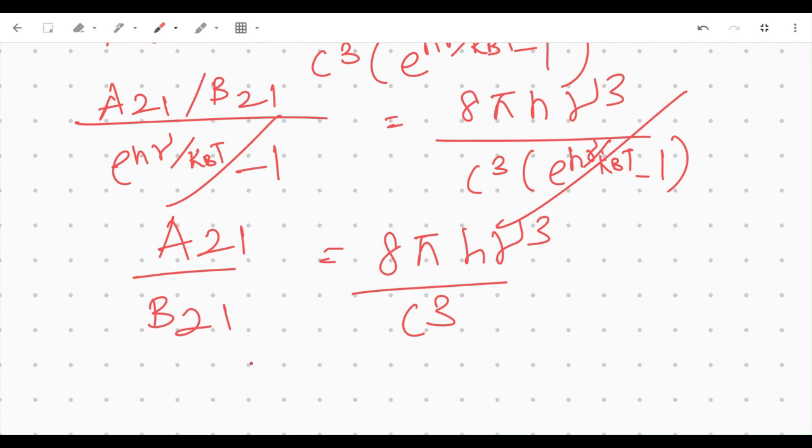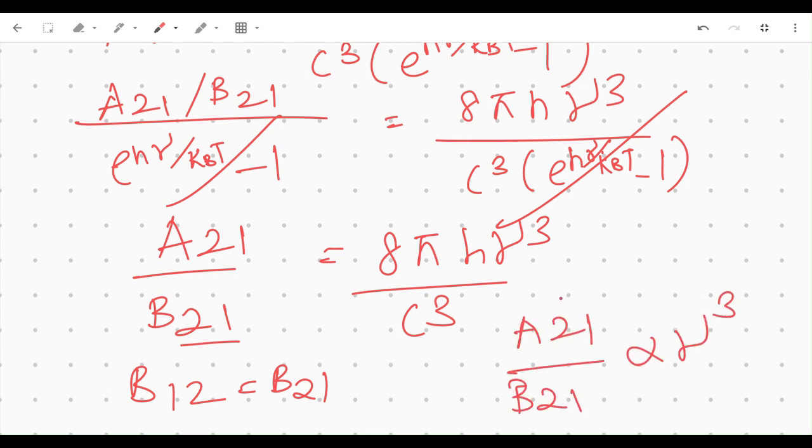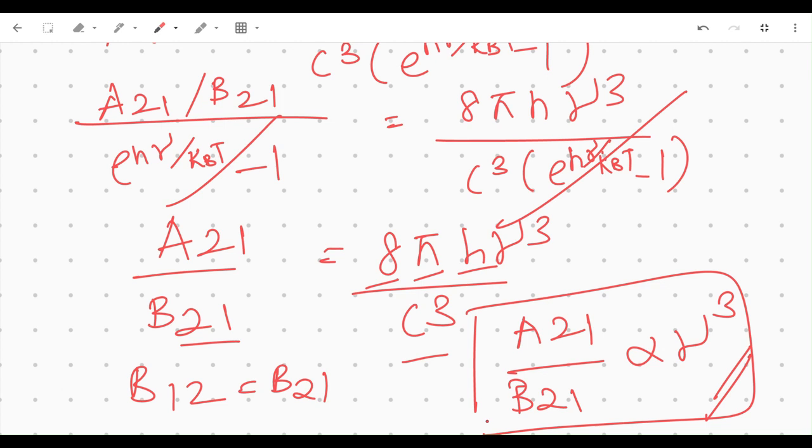Now, what does this conclude? This entire derivation concludes, number 1, B12 is equal to B21, which I already wrote, which means that the Einstein's coefficients relating absorption and stimulated emission rates are the same. Boom. And then the ratio A21 by B21 is proportional to frequency cubed because, well, 8 is a constant, pi is a constant, h is a constant, c is a constant. c is 3 into 10 to the power 8, which is the speed of light. So this is one of the conclusions from Einstein's coefficient derivation.